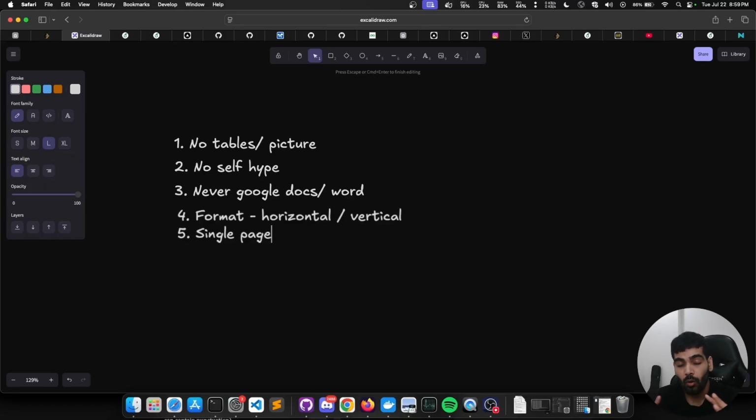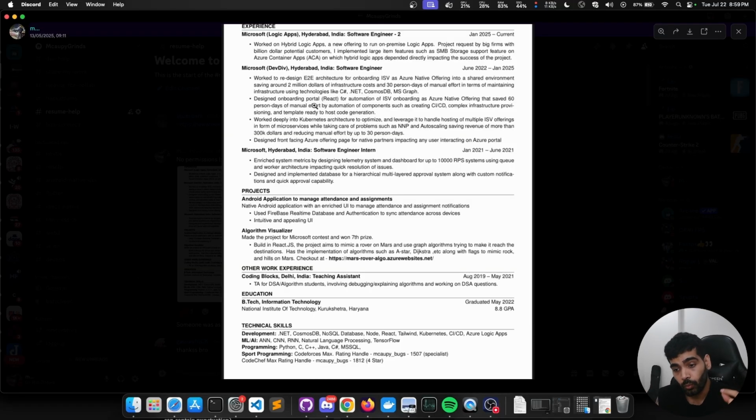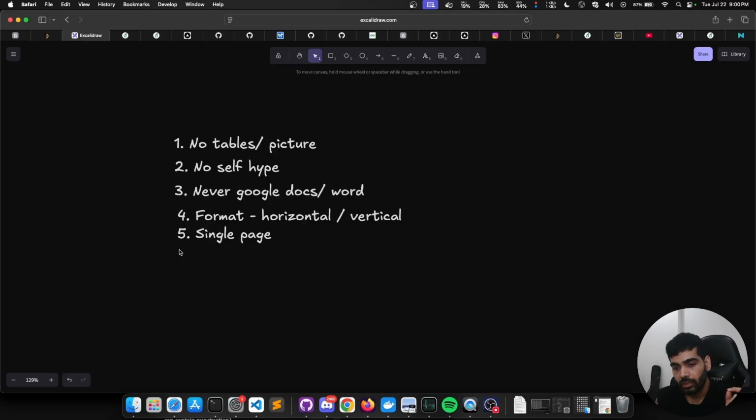Don't go around having a resume of 5 pages because you have made like 10 projects. If you have made 10 projects, I made 12 personally. I selected 3 or 4 out of them and put them in my resume. You can't put all of your projects inside your resume. This is my resume. It is one single page. That's it.